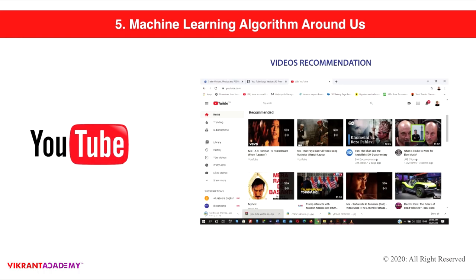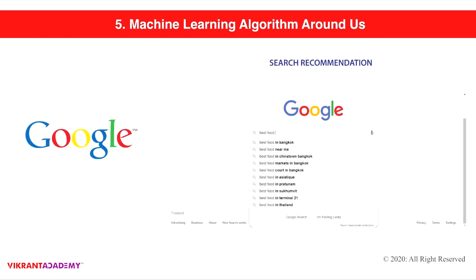Another example is YouTube. As you know, YouTube is very popular among us. We all go to YouTube to access our favorite videos. Again, the recommendation is based upon machine learning models. Whatever you like pops up on top. The kind of video you watch is always recommended by the machine learning model implemented in YouTube.